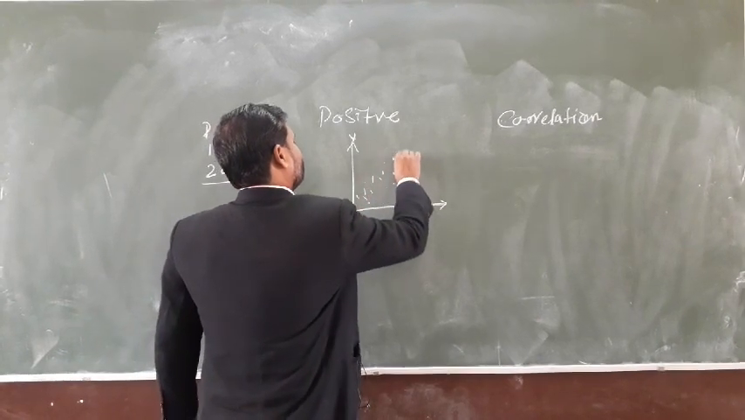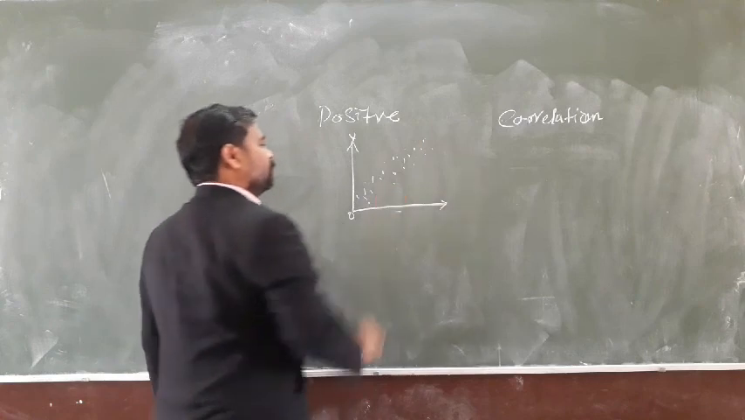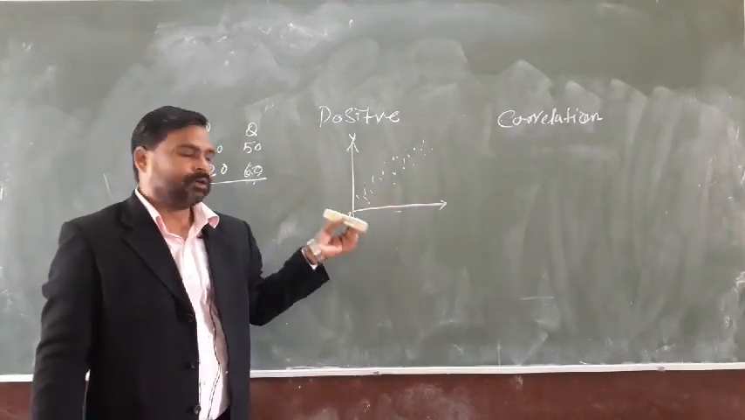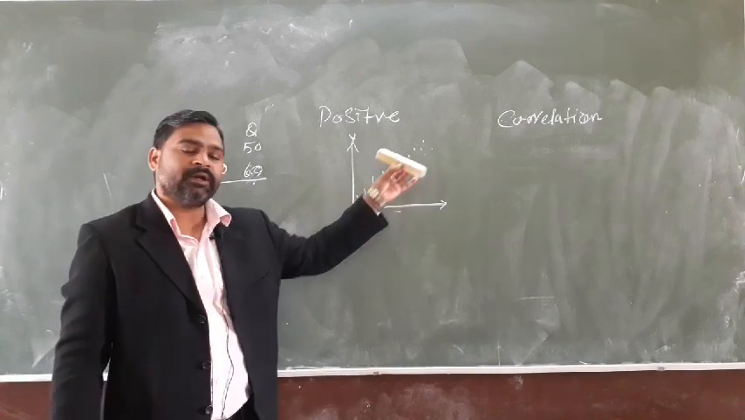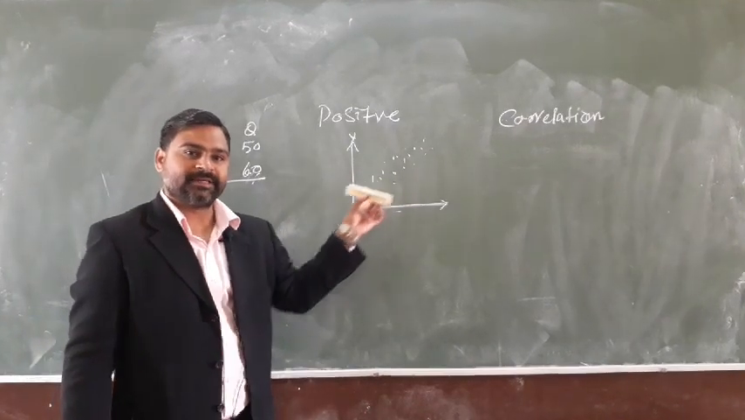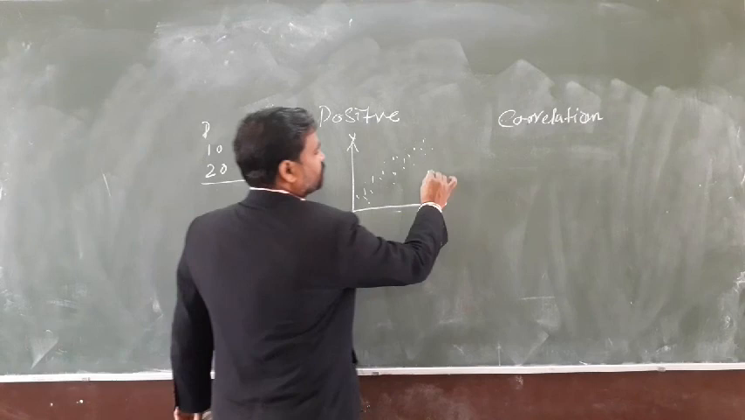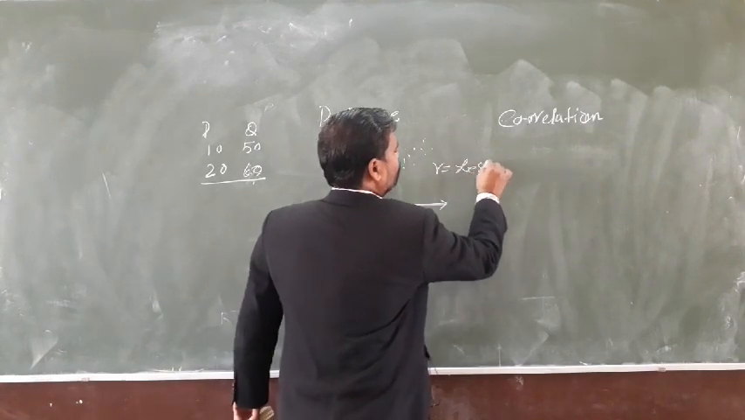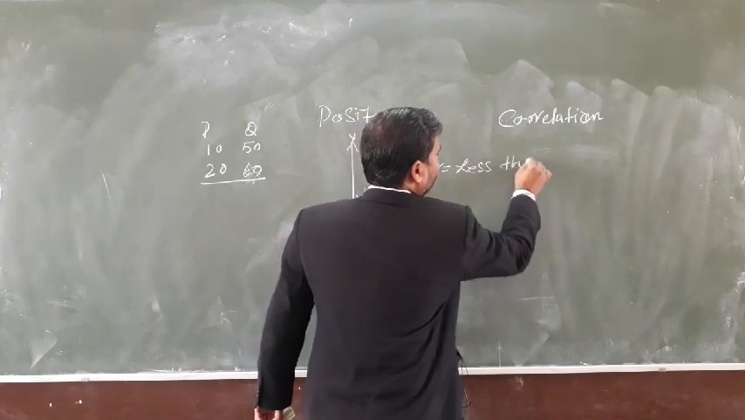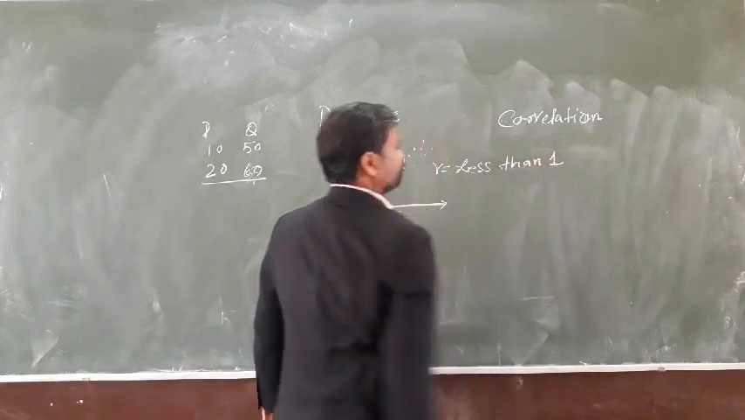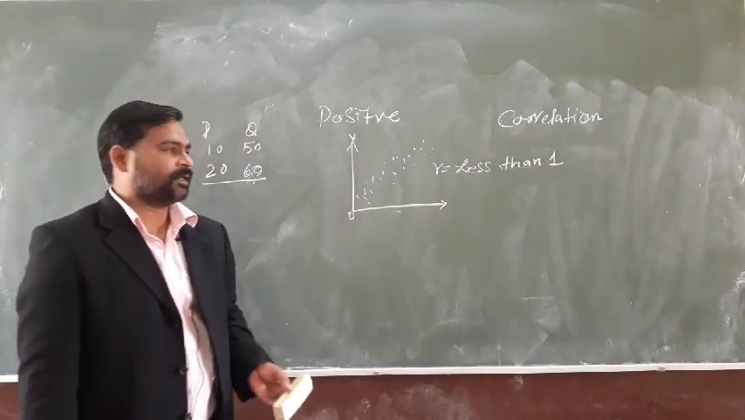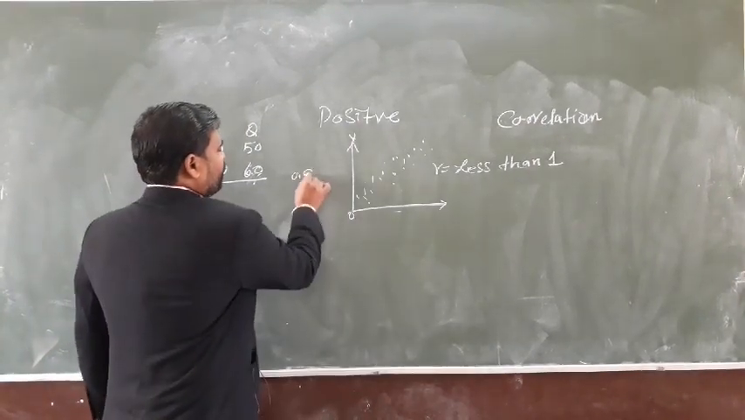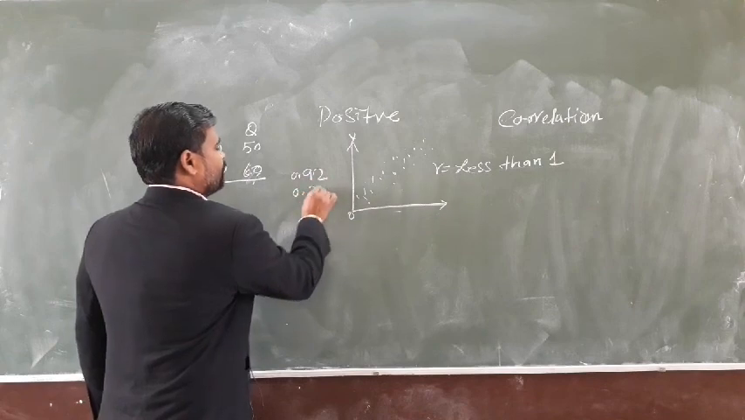Here the graph of positive correlation will be like this. All the dots will fall on the positive side, but not on one single line. The measurement of positive correlation is always less than 1. It may be like 0.92, 0.37, etc.